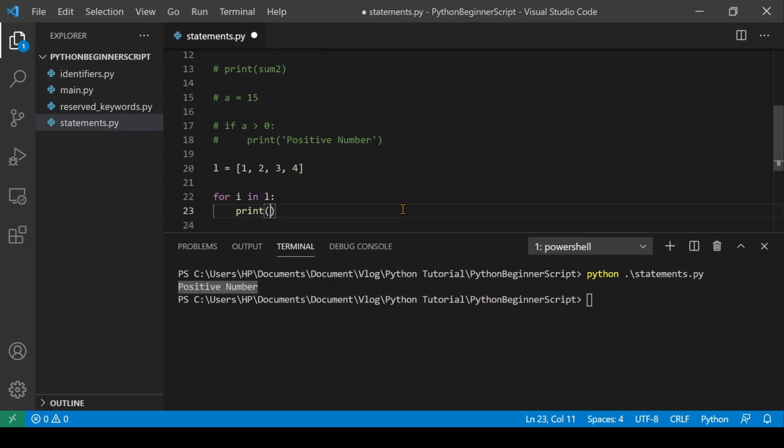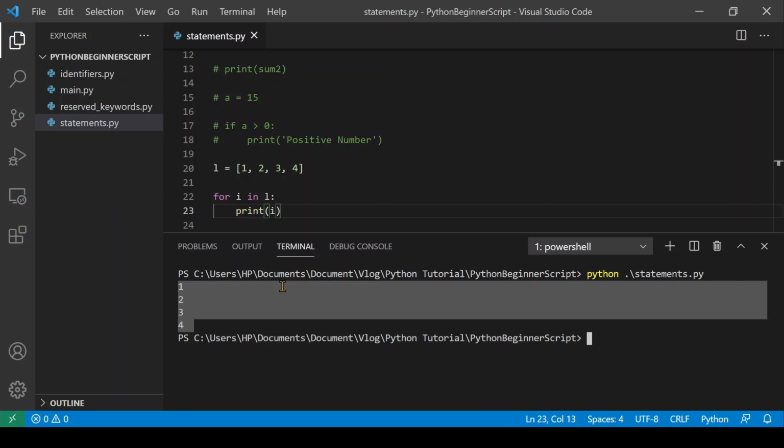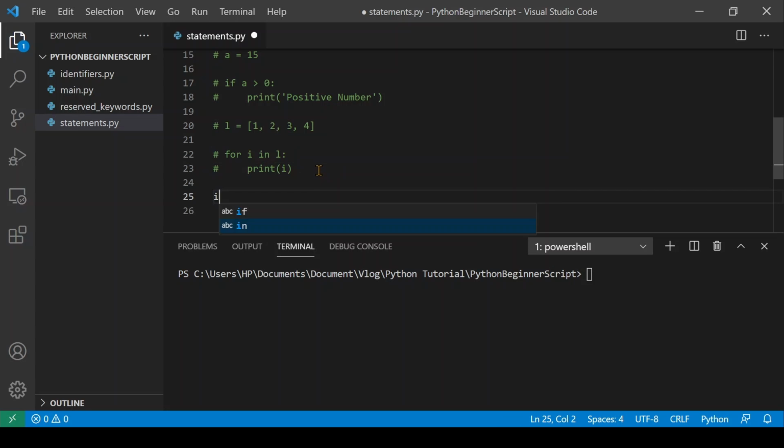We can use a while loop or for loop to achieve this purpose. We can use a list or any sequence to loop through the items using the for loop like this. As you can see, all the items on the list have been printed here.